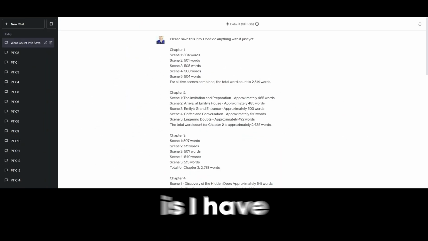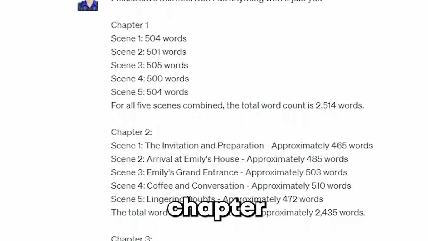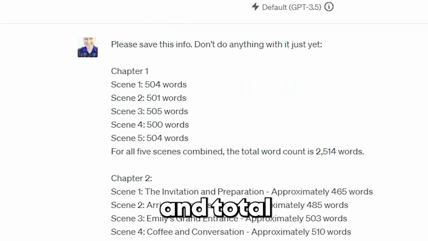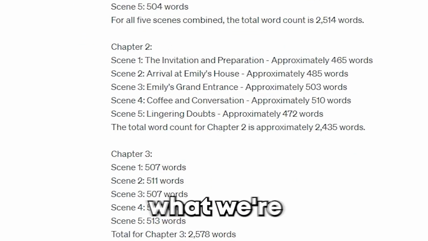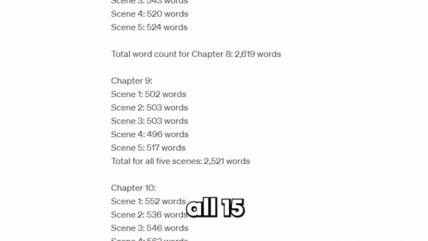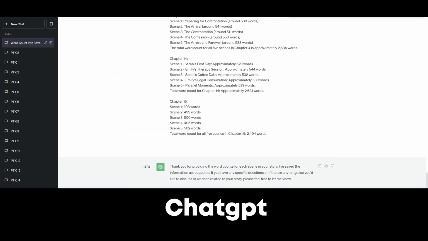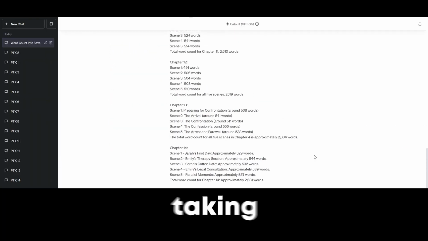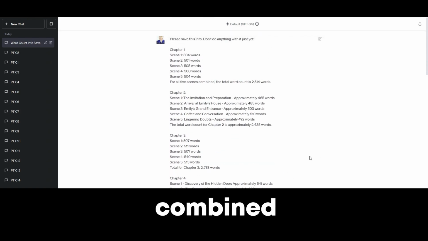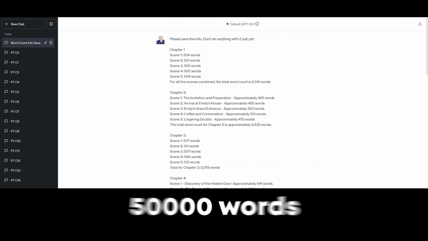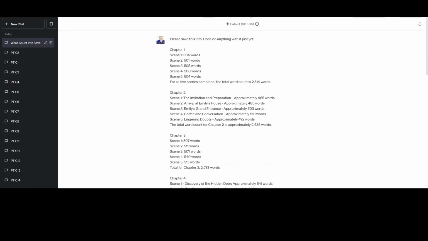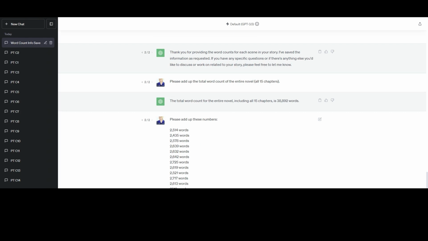Hey guys, what I've done is I have asked ChatGPT to break down the word count for every chapter, every scene, and total every chapter. And here's what we're looking at right now, all 15 chapters. And I'm going to ask ChatGPT, what's the total word count, taking all the chapters combined? And hopefully it's at least 50,000 words or more. Okay, and drum roll, please. Here we have all 15 chapters, their word count, and what's the final?